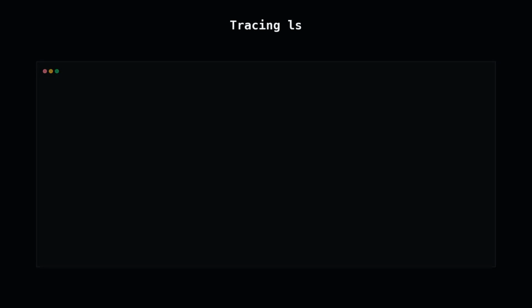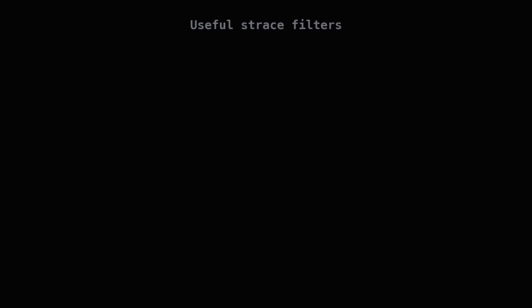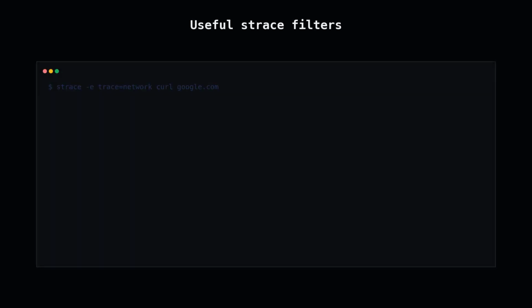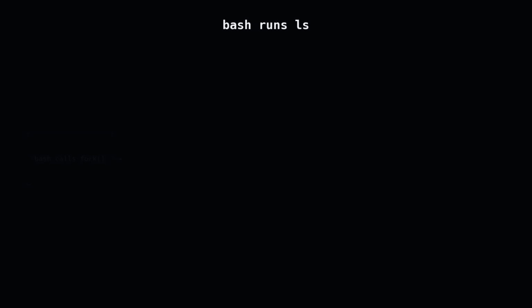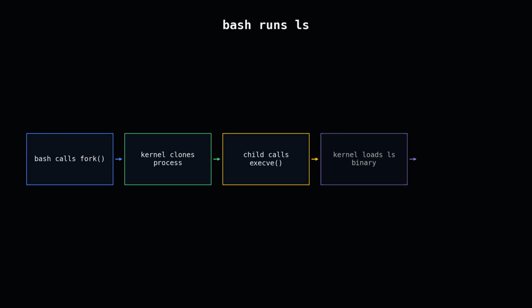Strace is one of the clearest ways to see this boundary. It intercepts and prints every syscall a process makes in real time. You can filter strace down to only network activity, file access, or process creation. That makes it an X-ray for debugging and incident response. Even starting a process is syscalls all the way down. Bash forks itself, then execve replaces the child memory with a new program image.